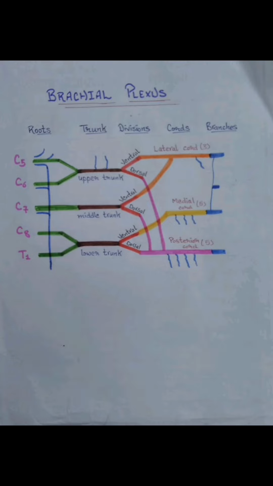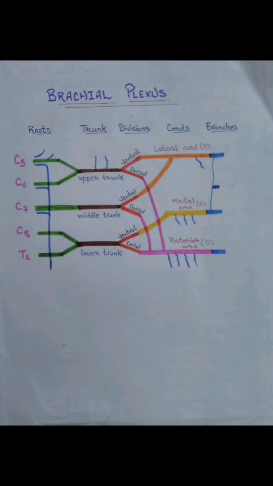Lower subscapularis nerve supplies the subscapularis muscle and teres major muscle. Upper subscapularis nerve supplies the subscapularis muscle. Nerve to latissimus dorsi, also known as thoracodorsal nerve, supplies the latissimus dorsi. Axillary nerve supplies the deltoid and teres minor muscle.